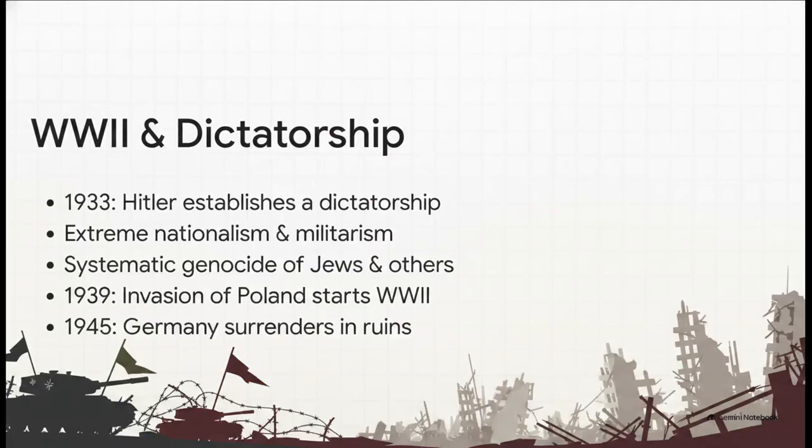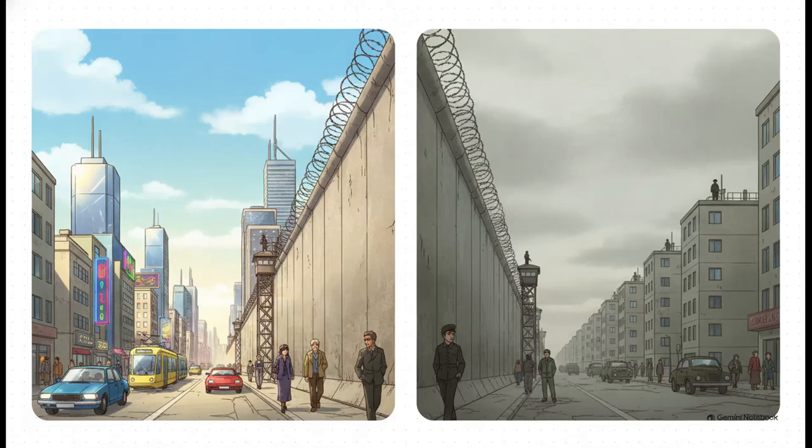The source material clearly outlines how radical right-wing forces exploited this immense economic misery. By 1933, Adolf Hitler and the Nazi Party had established a repressive totalitarian dictatorship. This regime was defined by extreme militarism, aggressive territorial expansion, and the horrific, systematic genocide of Jews and others in the Holocaust. This trajectory drove Europe directly into the catastrophic Second World War, ending in 1945 with Germany surrendering in total absolute ruins. The unified state ceased to exist entirely.